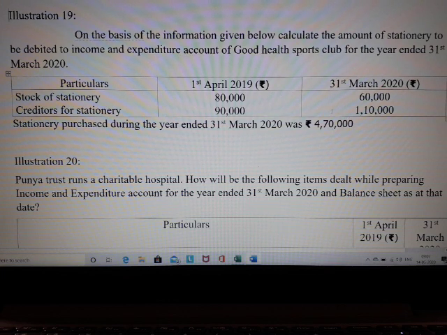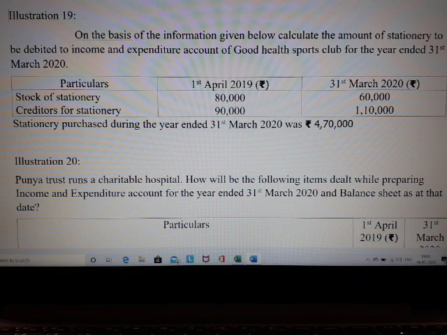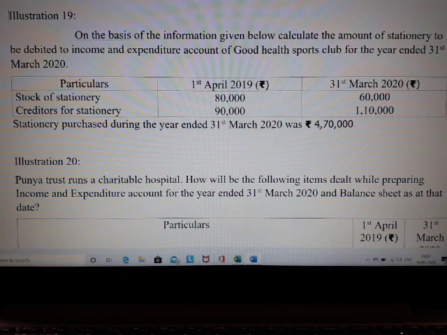In addition to the above information, you have also been given that stationery purchased during the year ended 31st March 2020 was rupees 4,70,000. So we have opening stock, closing stock, opening creditors and closing creditors, and the most important information which we require to start the problem is the amount paid towards the stationery.